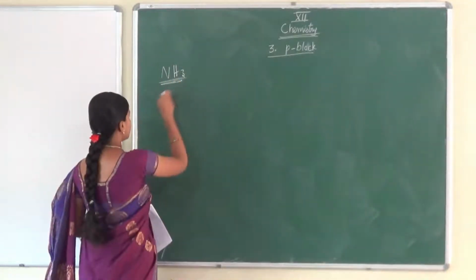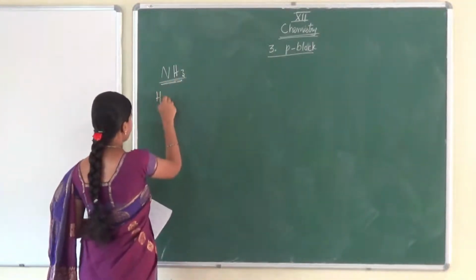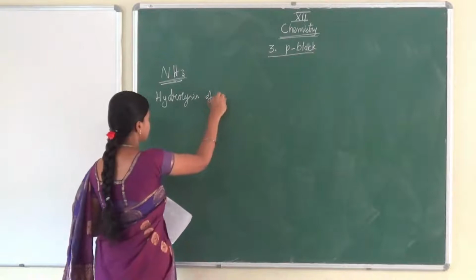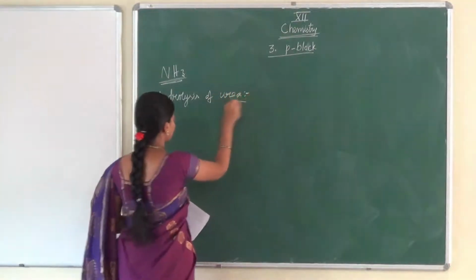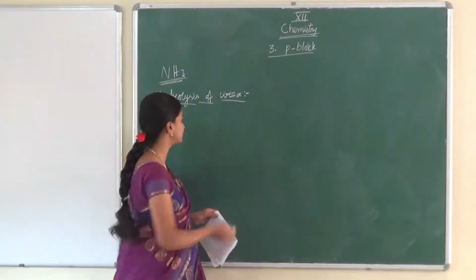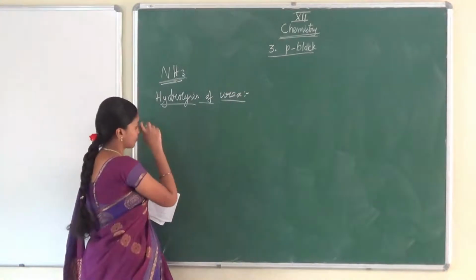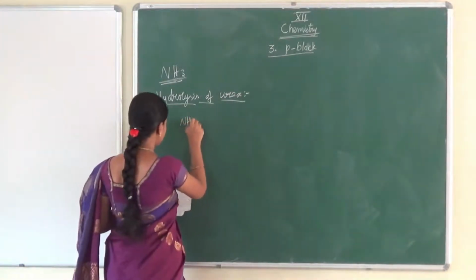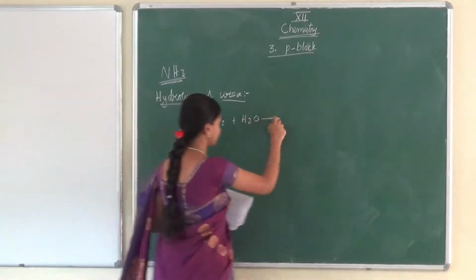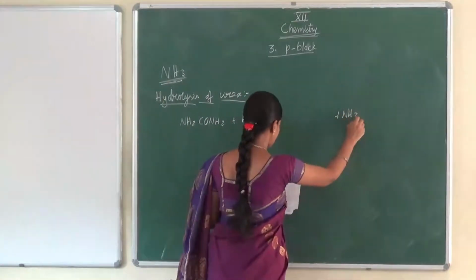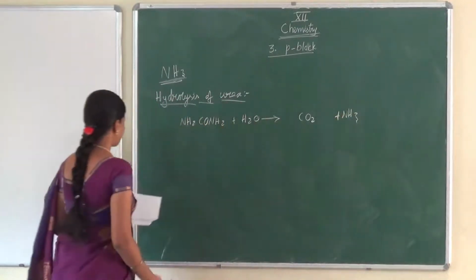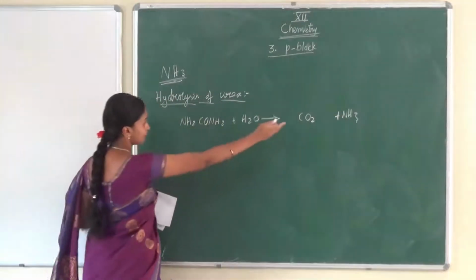So first, ammonia. The major preparation takes place from hydrolysis of urea. Urea you may see in your home also, we use it for fertilizing purposes. Urea has the formula NH2CONH2. When you hydrolyze this urea, you get ammonia NH3 plus CO2, carbon dioxide. So in industry we can prepare ammonia like this.